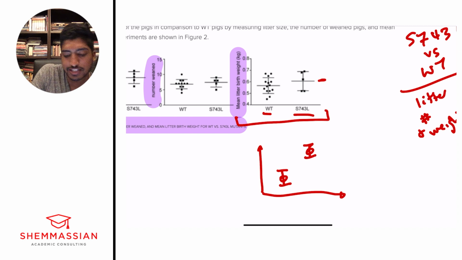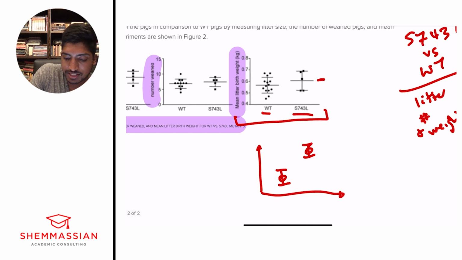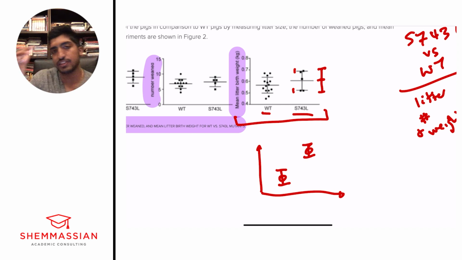In this case, this is the mean value or the center value, and these windows that they draw based on this line and this line are the standard deviations, telling you the width of the range of these values. With that, we want our windows to be completely separate between the wild type and the S743L window for you to be able to sense that there is a change. So to determine whether there's a change, the windows need to be completely separated. They can't have any overlap. That's very, very important.